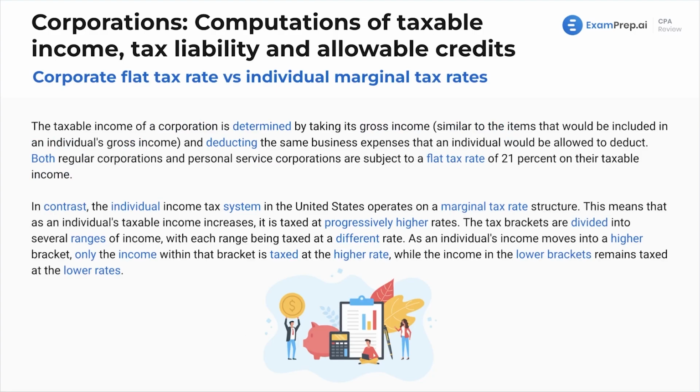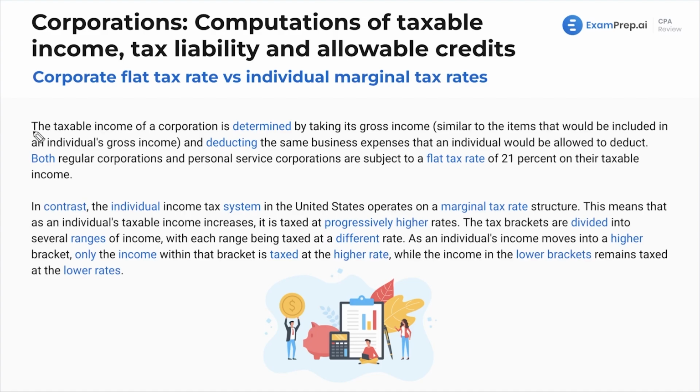Talking about the flat tax rate versus the individual marginal tax rate, it's important to conceptualize and understand. This is something that didn't really click for me for a bit while I was taking tax classes in college, and then once it finally did, I was like, "Wow, this makes sense. Everything makes sense now. Why am I not getting questions wrong as much?"